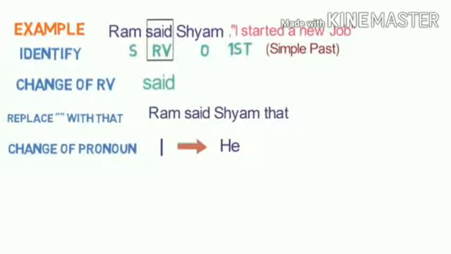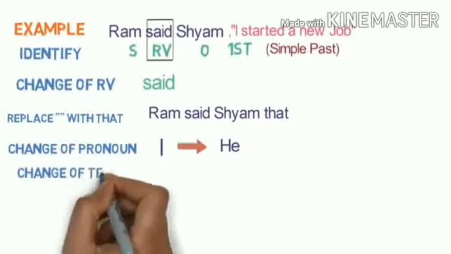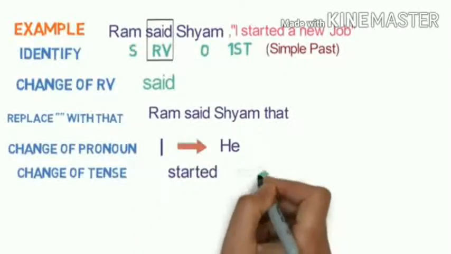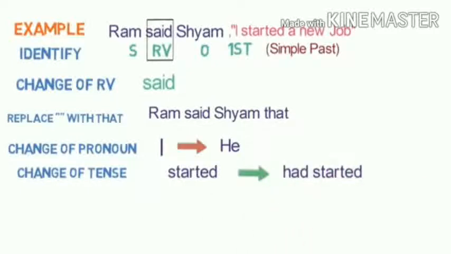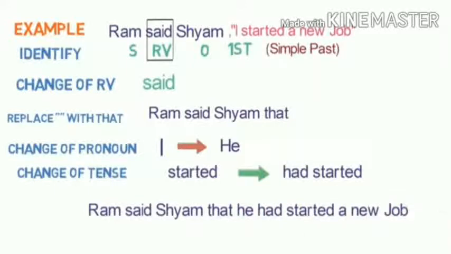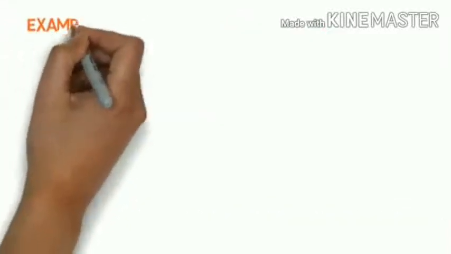There is no second person here, so leave it. Now a time indicating word is also not there. Only tense we must change. Now simple past is there in the reported speech. So if simple past is there, then it must be changed to past perfect. So started becomes had started. Started is converted to had started. Now if you apply all the steps, we will get a beautiful statement like Ram said Shyam that he had started a new job.